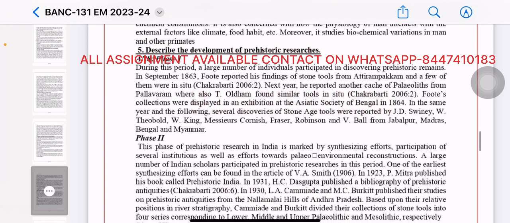Foote's collections were displayed in an exhibition at the Asiatic Society of Bengal in 1864. In the same year and the following, several discoveries of Stone Age tools were reported by J. D. Sweeney, D. W. Theobald, W. King, Mr. Cornes, Fraser, Robinson, and V. Ball from Jabalpur, Madras, Bengal, and Myanmar.